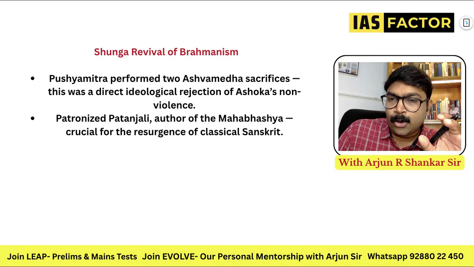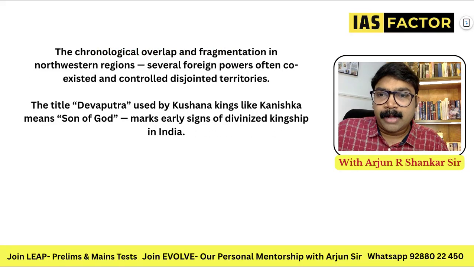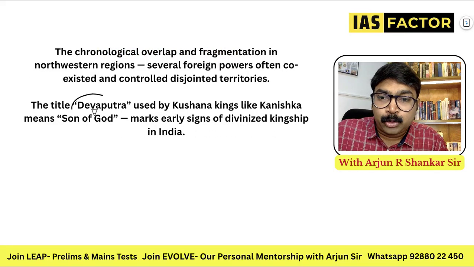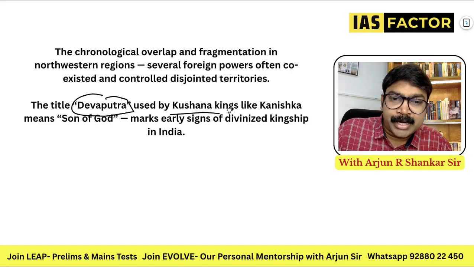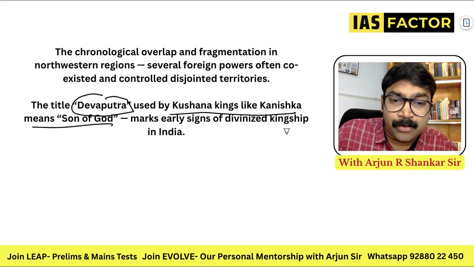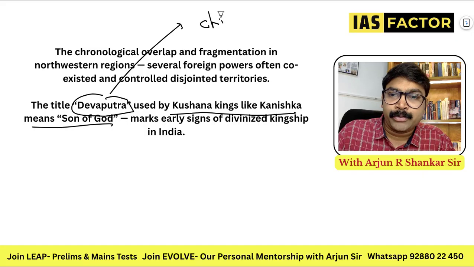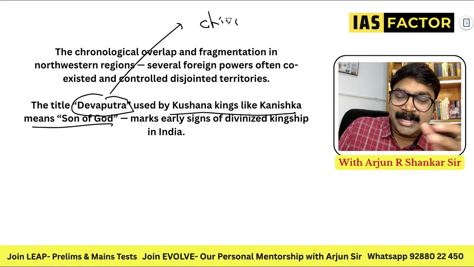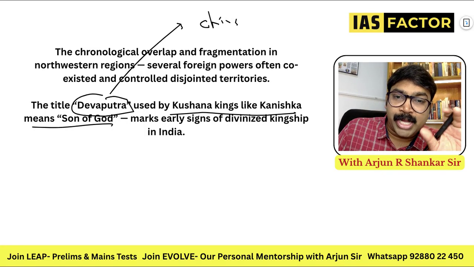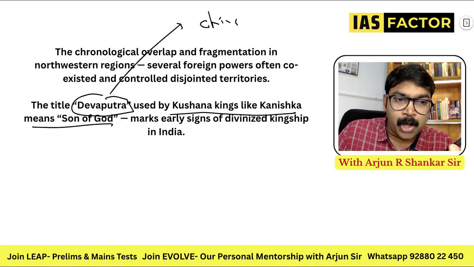And the chronological overlap. Let's understand the title Devaputra used by Kushan kings like Kanishka. It means son of God and marks early signs of divine kingship in India. It's very similar to the Chinese emperors who believe that they are the sons of God. Exactly like the Chinese emperors, the Kushans took the title Devaputra, the son of God.